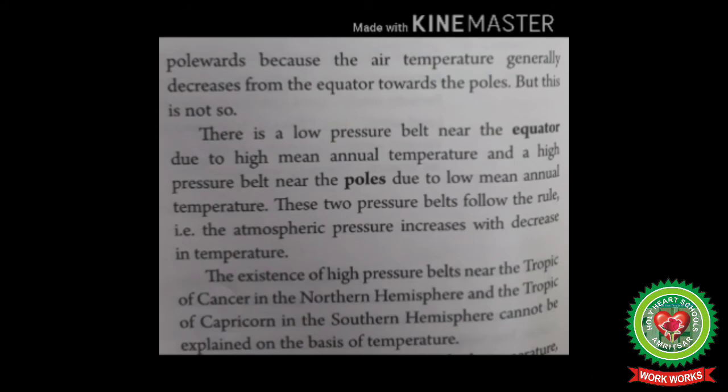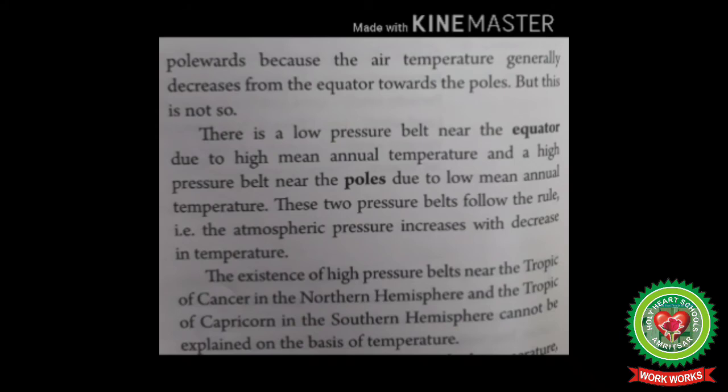But this is not so. There is a low pressure belt near the equator due to high mean annual temperature and a high pressure belt near the poles due to low mean annual temperature. These two pressure belts follow the rule that the atmospheric pressure increases with a decrease in temperature.